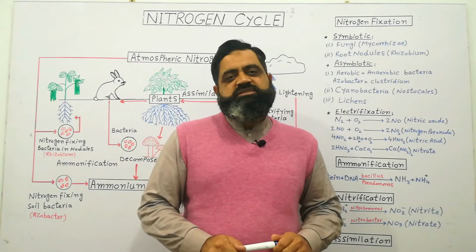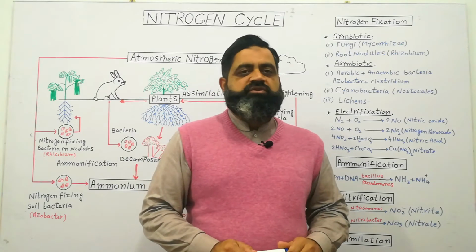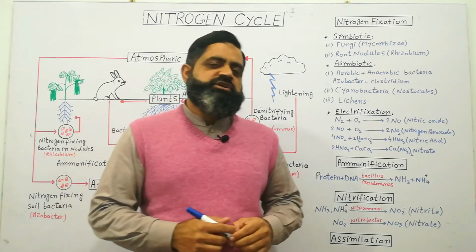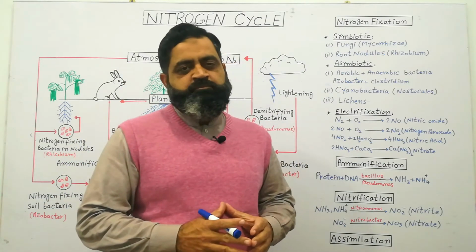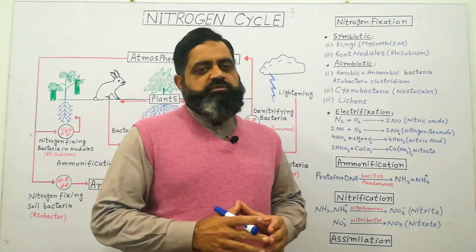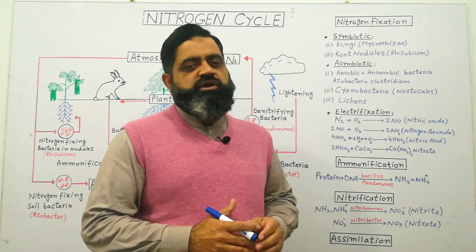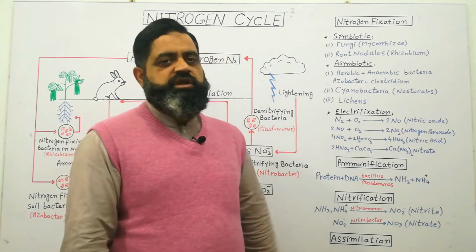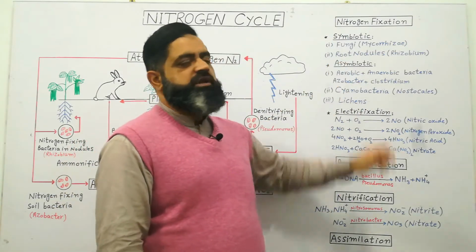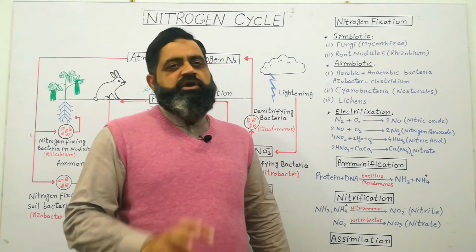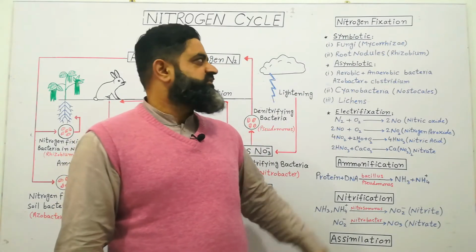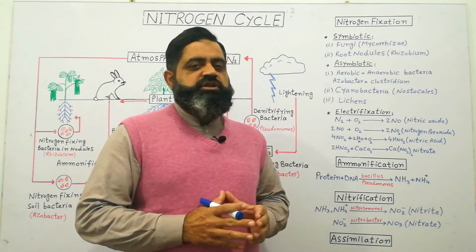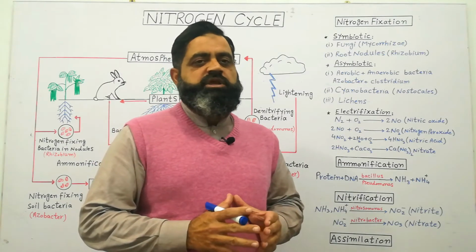So now let's move towards the first step of the nitrogen cycle, which is known as nitrogen fixation. Nitrogen fixation can be done by different methods. There are different types of nitrogen fixation. First of all, we are going to discuss biological nitrogen fixation. The first type of biological nitrogen fixation is symbiotic nitrogen fixation. During symbiotic nitrogen fixation, some fungi and some bacteria fix atmospheric nitrogen into the soil so that it can be absorbed by plants.